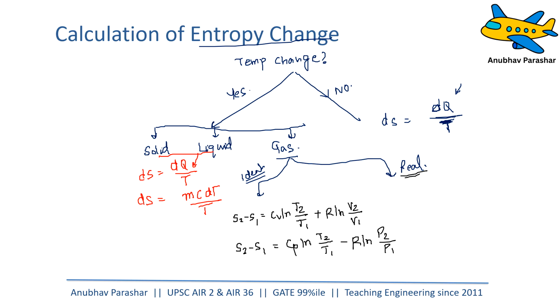Now, what if it is a real gas? For a real gas, the relation will be provided. Or what you can do, we can use the TdS equation. All these are calculated from the TdS equation itself. I'm not showing you all the derivation, but these equations are from the TdS equation itself. If you understand this, you'll be able to calculate entropy for any process you want.